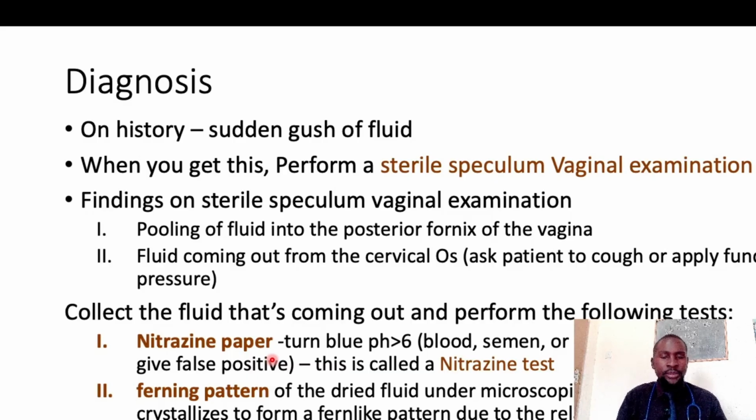When you use a microscope and visualize this slide, you are going to find that this amniotic fluid is going to crystallize because of the presence of sodium chloride, proteins, and other carbohydrates within the amniotic fluid. Because of those things being present, the amniotic fluid itself crystallizes and it forms what you call a fanning pattern, and that is what we call the fanning test. So when you see a fanning pattern, then you know that you're dealing with amniotic fluid. Again, do not perform a vaginal examination. Do not do a VE.